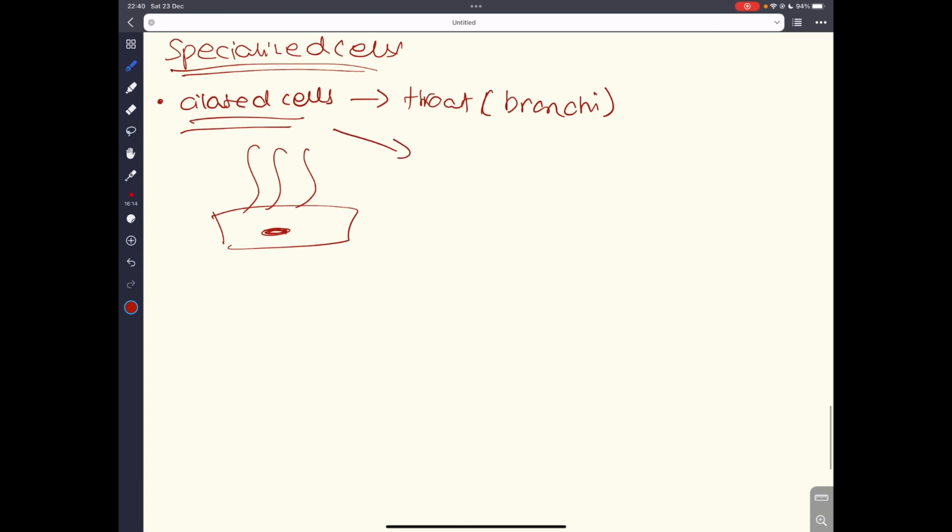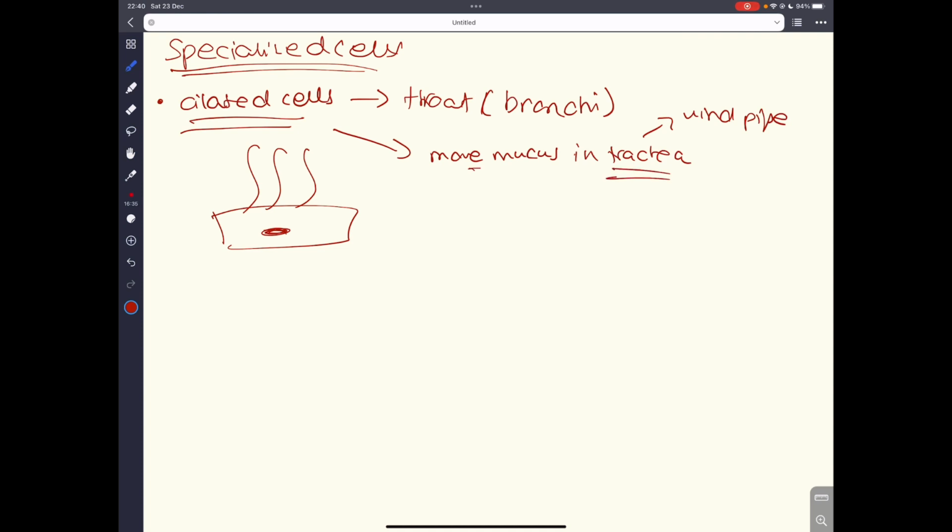So what is its function? Its main function is to move mucus in the trachea. Trachea is also known as your windpipe. Sorry, I got mixed up with that.